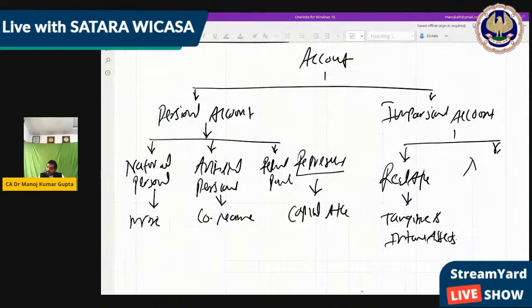Next is nominal account. What is that nominal account? Nominal account means which is actually not an account, but still we are using it. Like when we give salary to anyone, what entry do we pass? We say salary is given, means salary we are paying and cash is going. So salary account is debited and cash is credited because cash goes out.